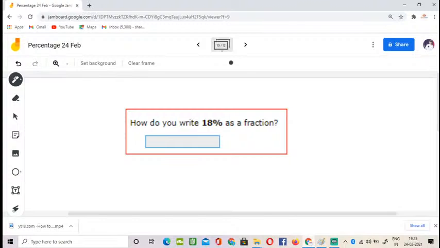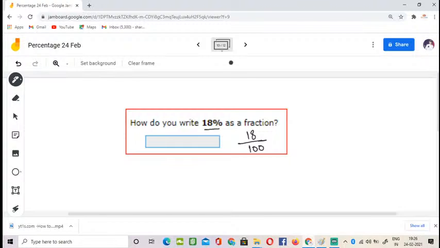Okay, let us discuss now. If you know the answer, very good. Otherwise, just observe what I'm saying. We know that percentage is part out of 100, right? So here we have 18 percent. That is, out of 100 blocks or 100 sections, 18 are filled with some color. 18 percent is 18 out of 100.